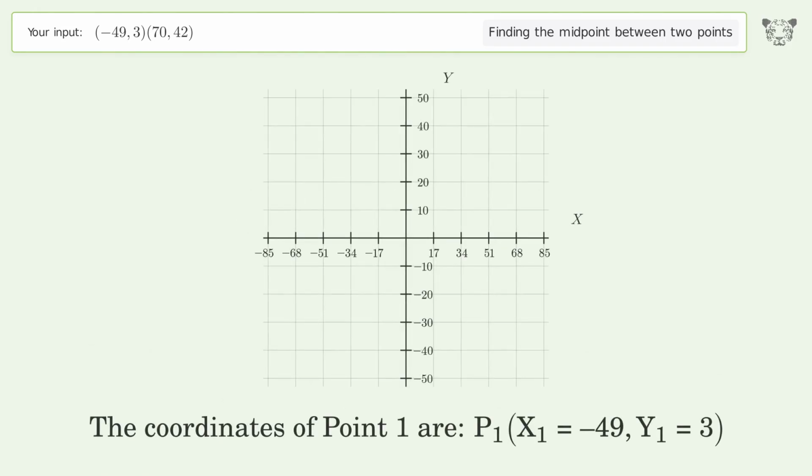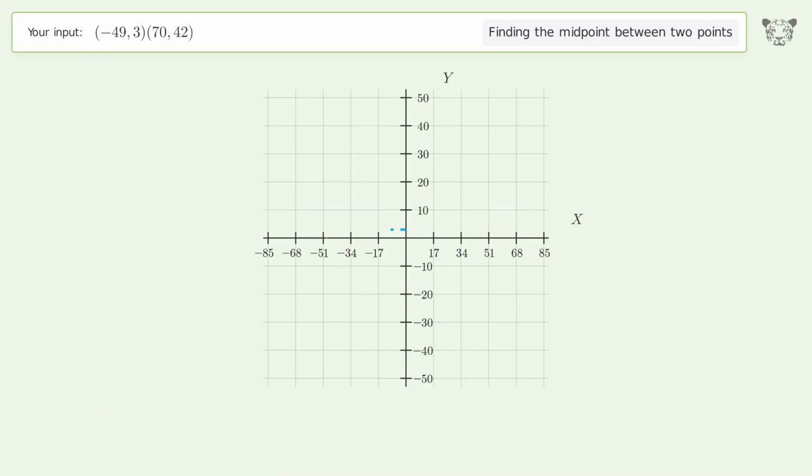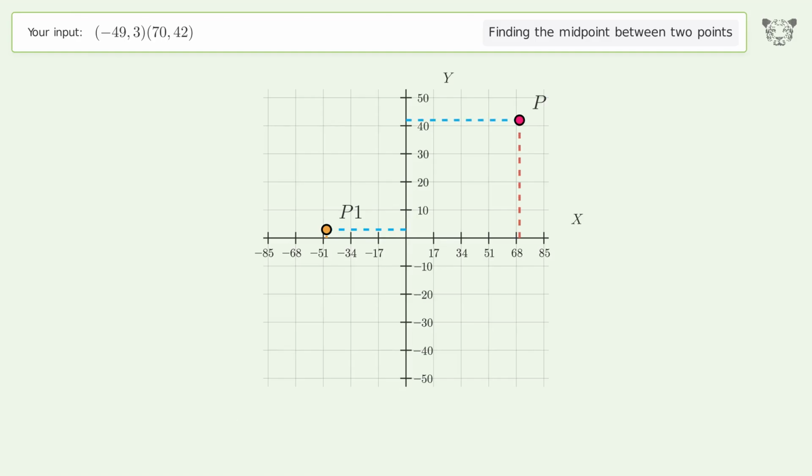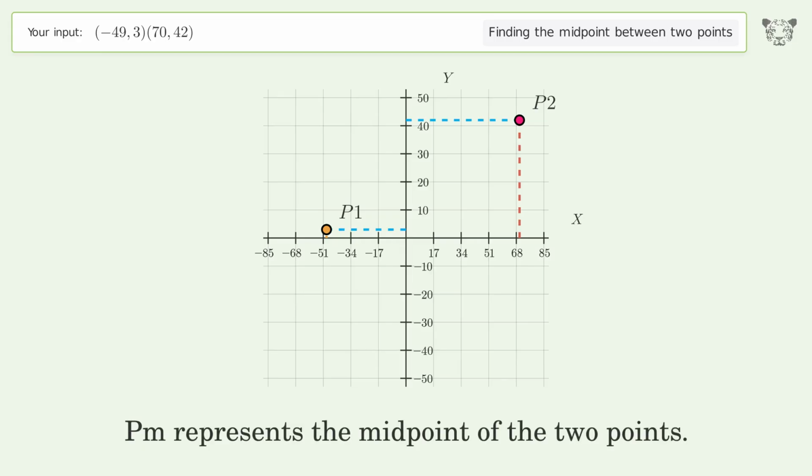The coordinates of point 1 are, x1 equals -49, y1 equals 3. The coordinates of point 2 are, x2 equals 70, y2 equals 42. PM represents the midpoint of the 2 points.